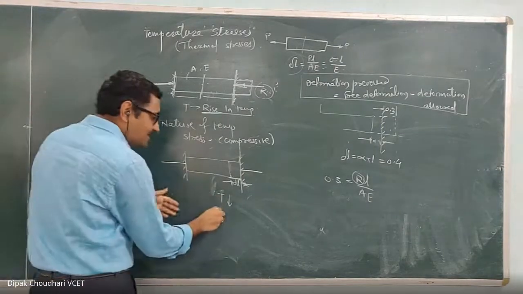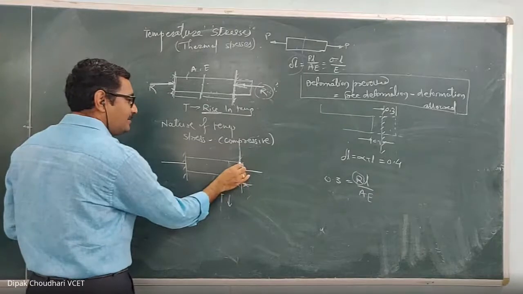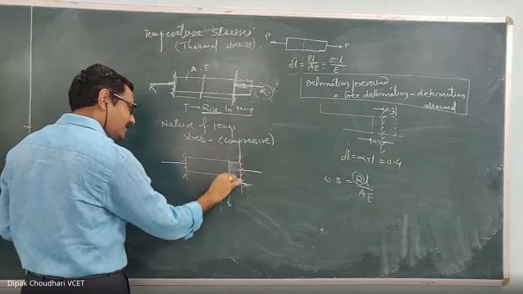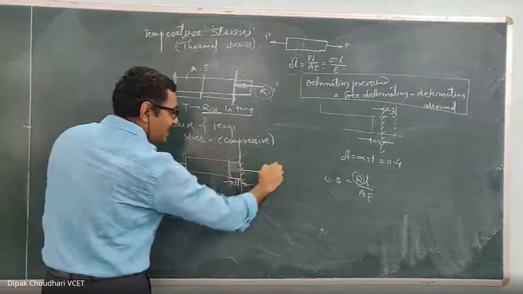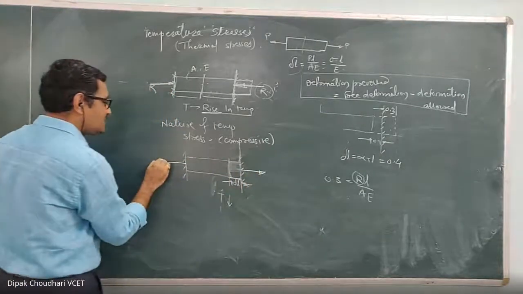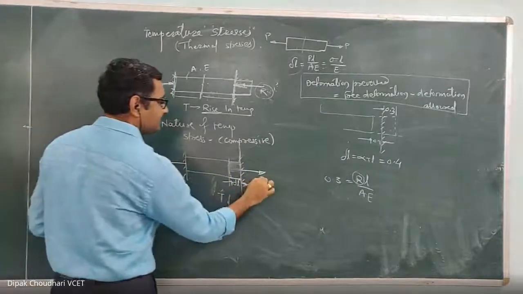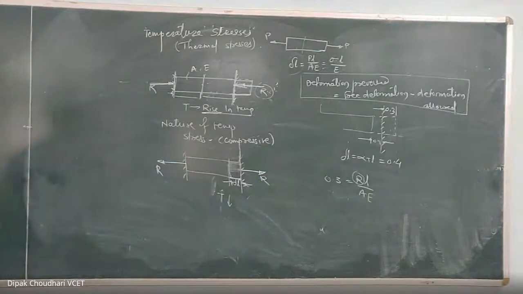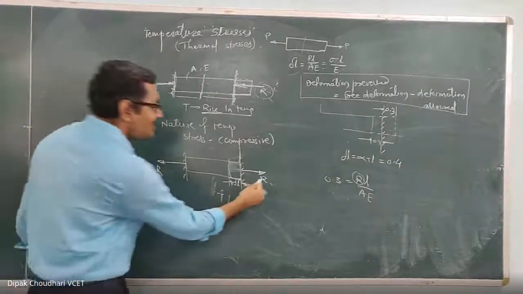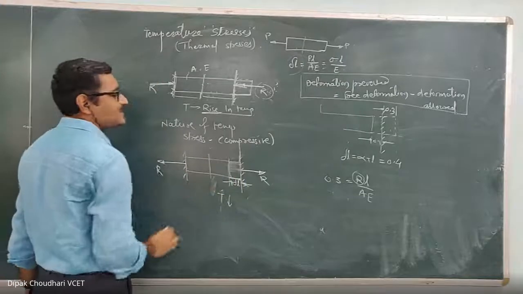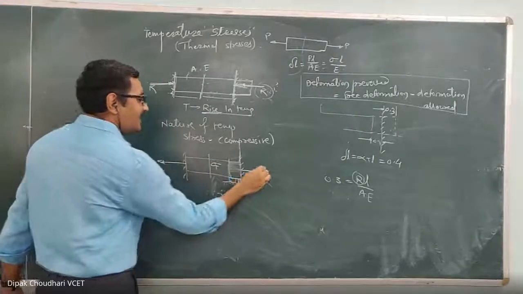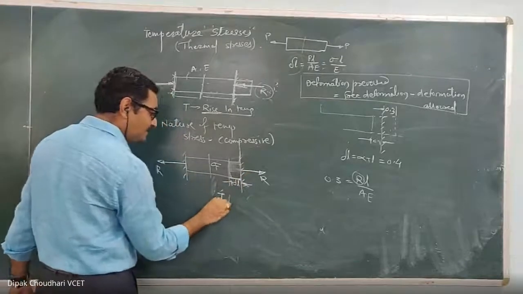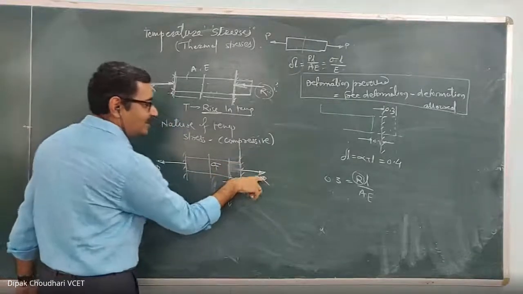Because of this fall in temperature, the material would contract by that much, and to pull it by the same amount, the nature of the reactive force will be tensile. Have you understood this? And the stress generated because of this reactive force is nothing but the temperature stress.